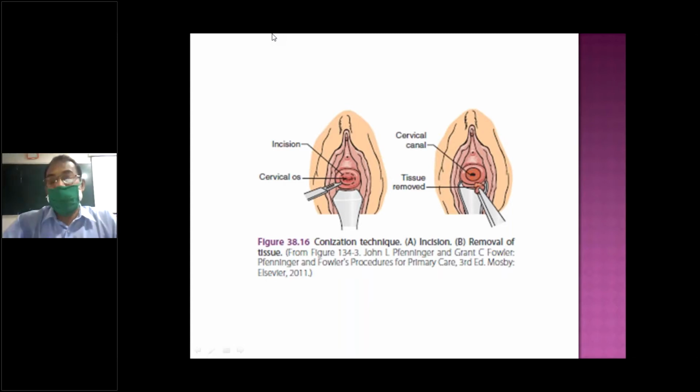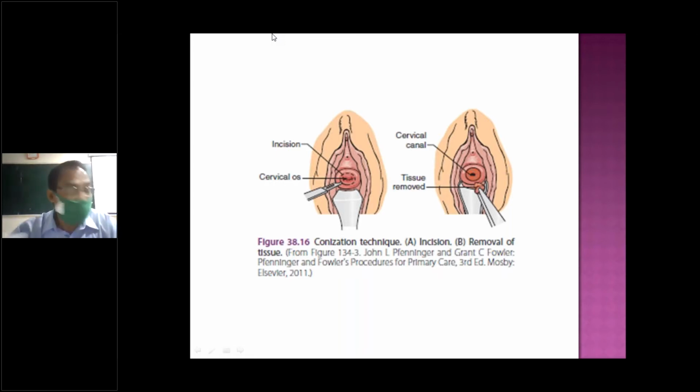After that, there may be complications. One is bleeding, and the other is stenosis of the cervix. When stenosis occurs, blood accumulates inside, causing hematometra or pyometra. Then there is infection. Because you are removing tissue, later there may be fibrosis or stenosis; that is a chance.